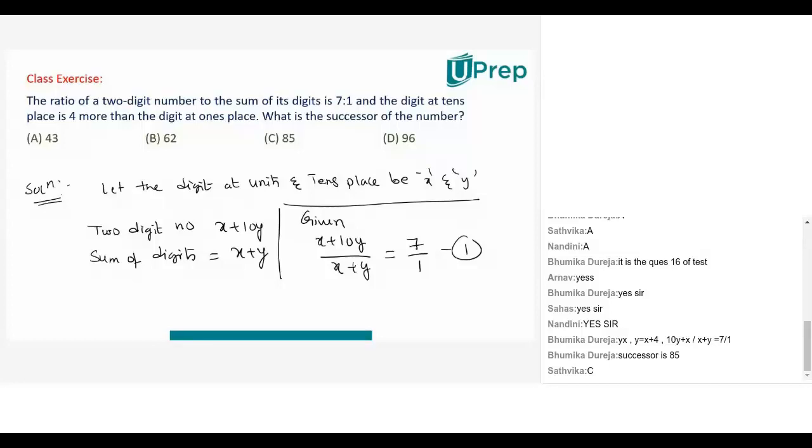In the first case, (x plus 10y) by (x plus y) is equal to 7:1. Cross multiply, you'll get one equation. You have another equation. Solve these two equations, you'll get the answer.